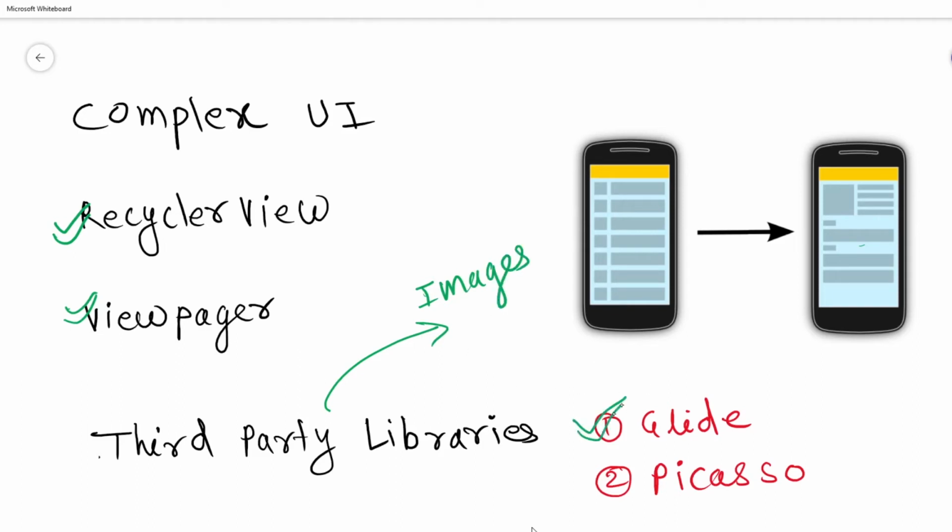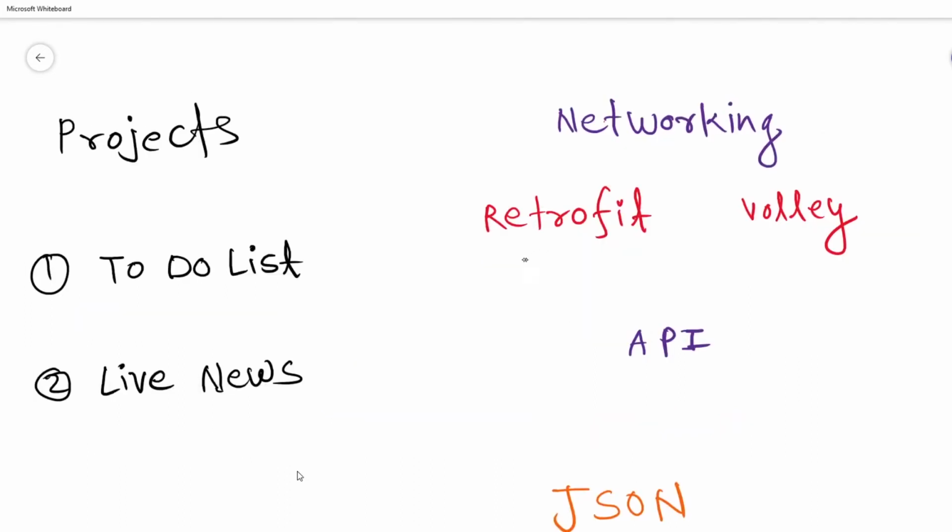After learning this complex UI, you should develop one or two projects, say a to-do list or a live news app. You can develop the to-do list in offline mode only, because it doesn't need access to any data from the internet. It is an offline application.